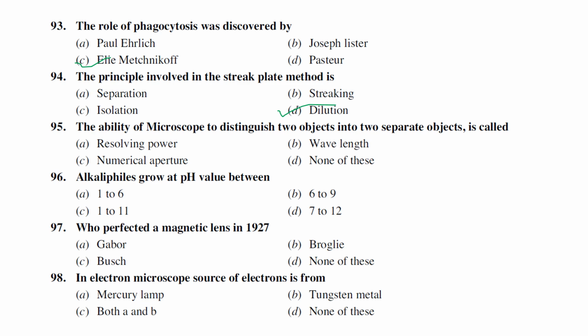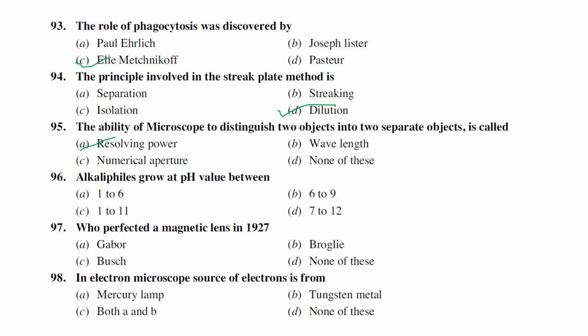The next one is the ability of a microscope to distinguish two objects as separate objects is known as, generally it's resolution power. If you are separating the objects, or if you are seeing the objects, this is generally resolution power. Two separate objects, how you are resolving them. So the answer is resolution power.